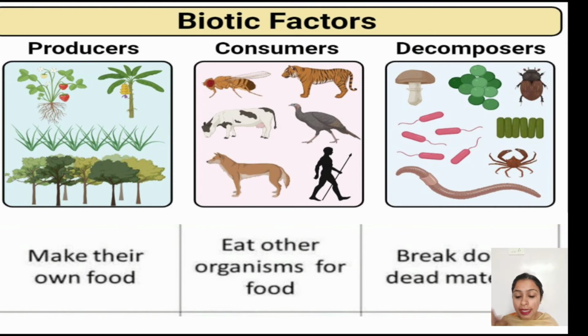Then there are your omnivores. So omnivores are the organisms that feed on both plants as well as animals. Your human, crow are some examples of it.